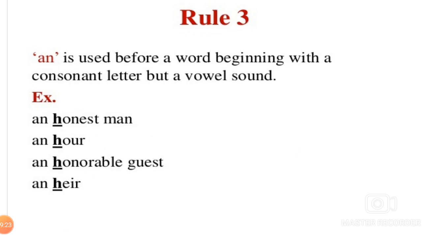An is used before a word beginning with a consonant letter but a vowel sound. Vowel sound means A, E, I, O, U sound only. An honest man, an hour, an honorable guest, an heir.